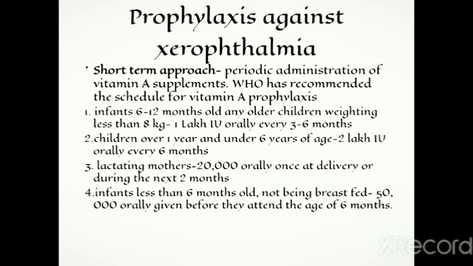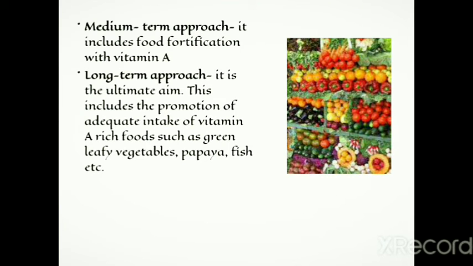For infants less than 6 months old who are not being breastfed, 50,000 international units of vitamin A is given orally before they attain the age of 6 months. And this is the short-term approach; now the medium-term approach and long-term approach. The medium-term approach includes food fortification with vitamin A. In this picture you can see foods which contain vitamin A which may prevent xerophthalmia. And the long-term approach is the ultimate aim. This includes the promotion of adequate intake of vitamin A rich foods such as green leafy vegetables, papaya, fish, etc.